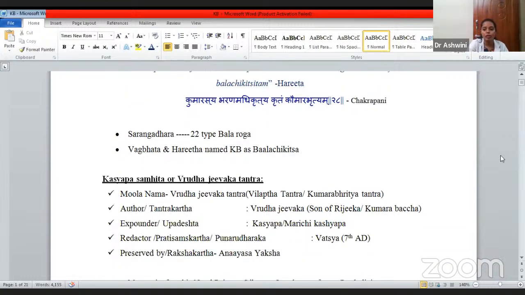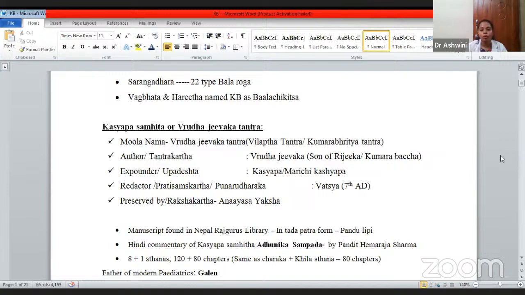Now coming to the books. When we talk about Kaumarabhritya, the book we should get in our mind is Kashyapa Samhita. It is also called Vriddha Jivaka Tantra. The Moola Nama of the Kashyapa Samhita is Vriddha Jivaka Tantra, and the other names are Vilapta Tantra or Kaumarabhritya Tantra. The author, the Tantrakara, the one who has written this book, is Vriddha Jivaka.